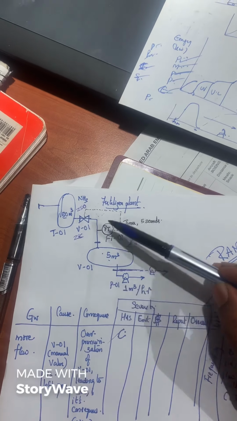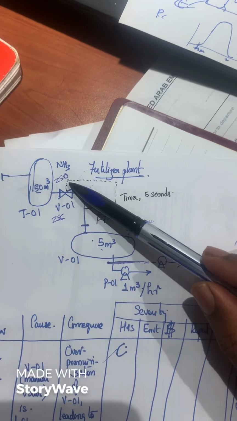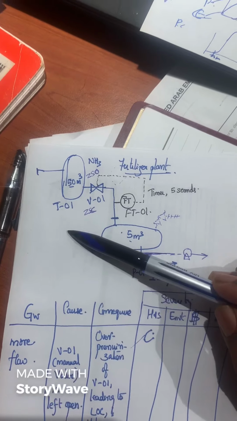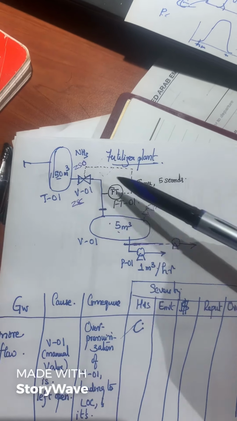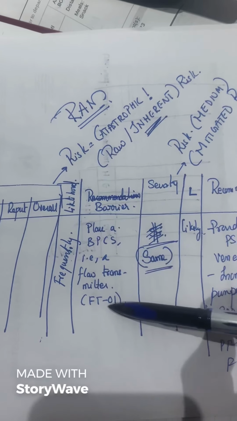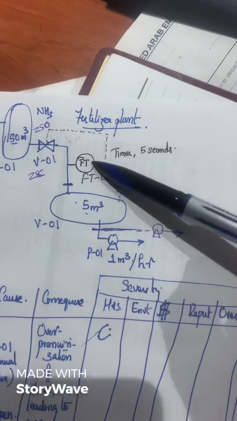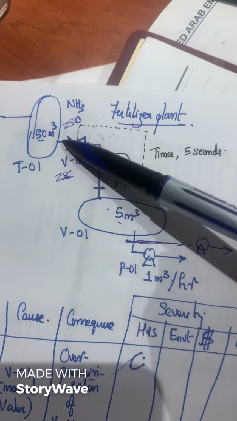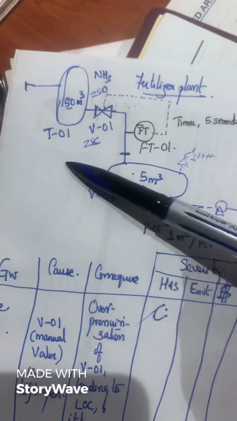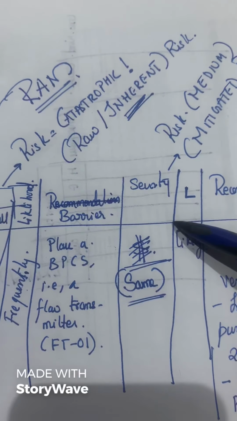When the alarm happens, the DCS operator looks on the screen and checks if an operator is going down and closing it. If he doesn't get a signal in DCS, it means that has not happened. So that is one layer of protection over here. There is an existing barrier, but the severity actually remains the same. Why? Because this has a probability of failure on demand. Maybe the alarm is there, but both operators went out together, they were not available, or they were called up for some other activity. So the severity still exists, however the likelihood reduces.